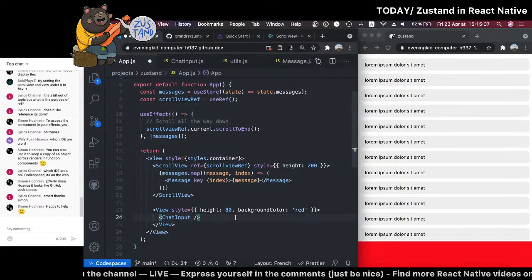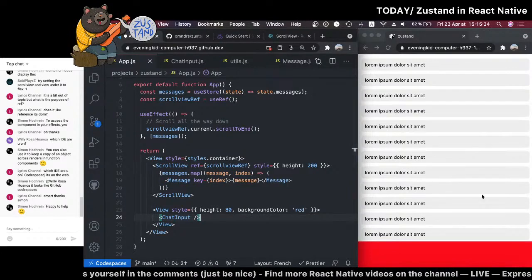So next message, you can also use it to keep a copy of an object across renders in function components. I kind of lose track of what I was talking about. I'm really sorry, I forgot what this was about. If you could just remind me. Oh, thank you, yeah, for saying it's on Codespace. Okay, good. Let's continue.